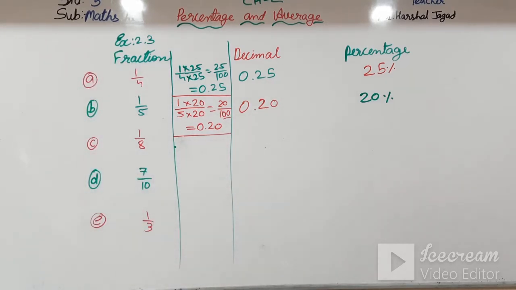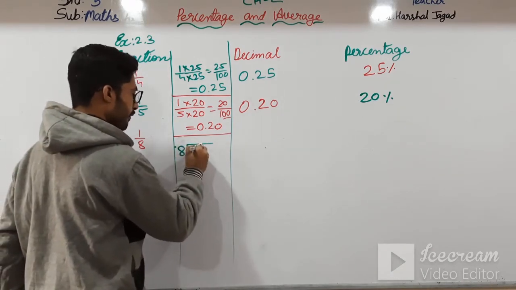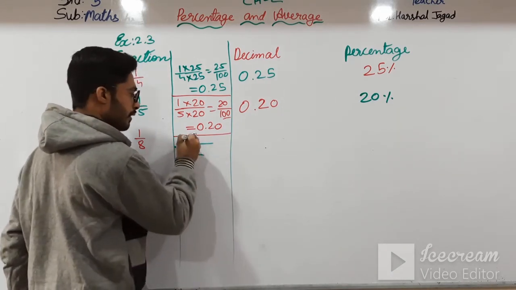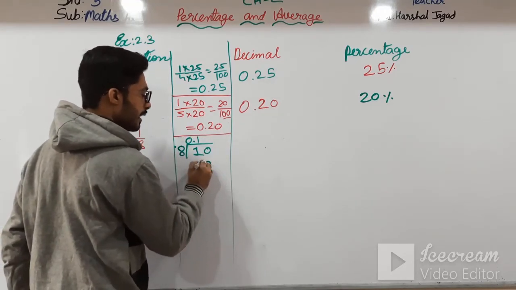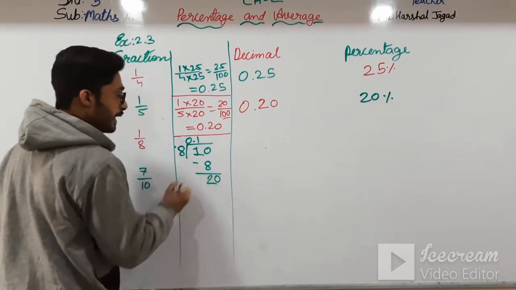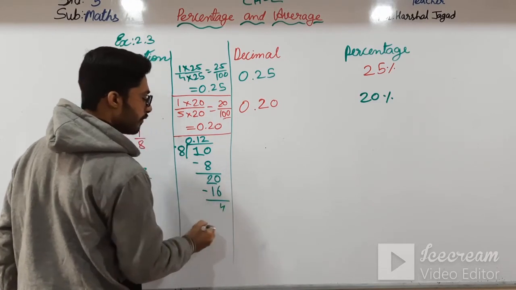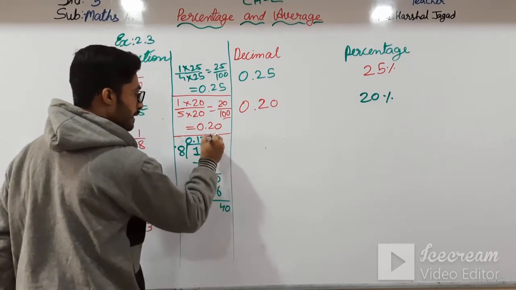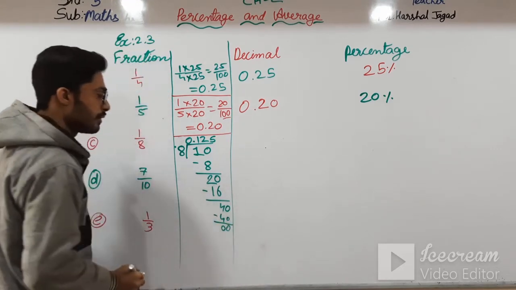So if we divide 1 by 8, first of all it will be 0.1. Then 8 ones are 8, here 2 remaining. Again 0, 8 twos are 16, here 4 remaining. Again 0, 8 fives are 40, here 0.